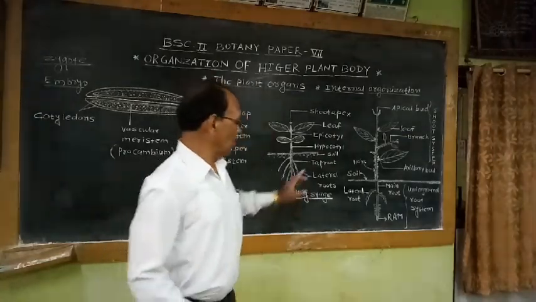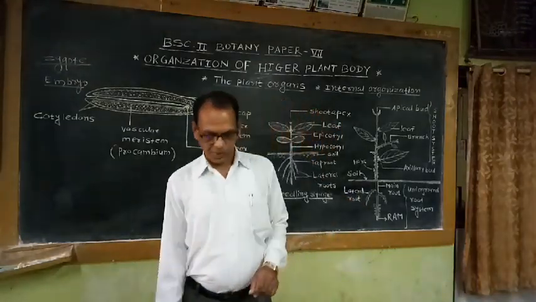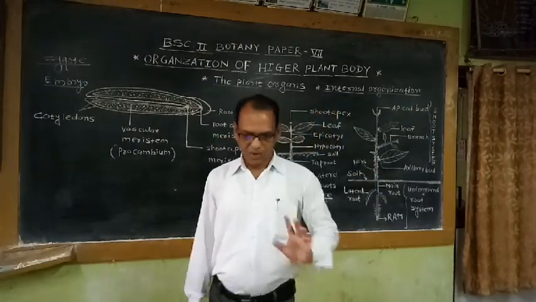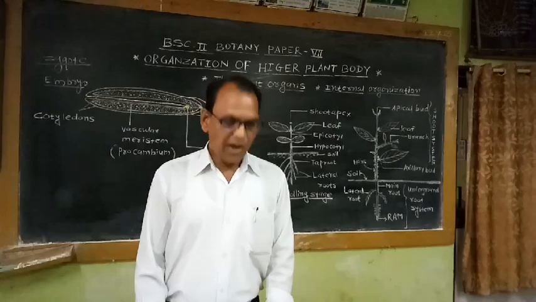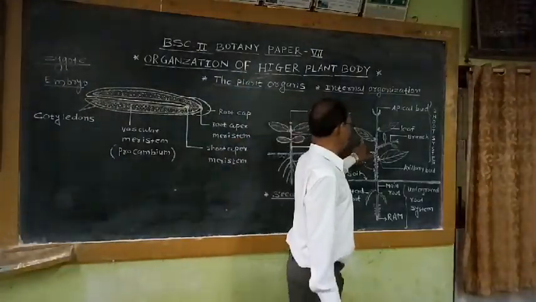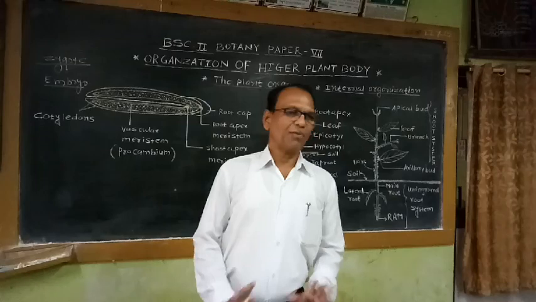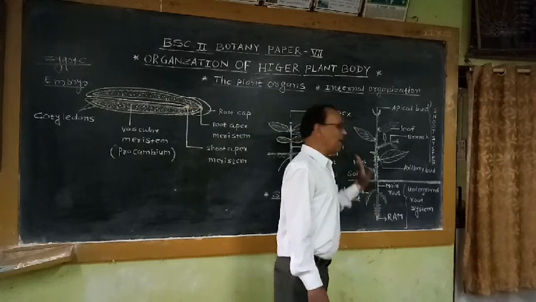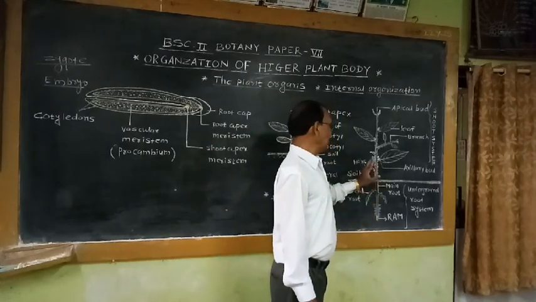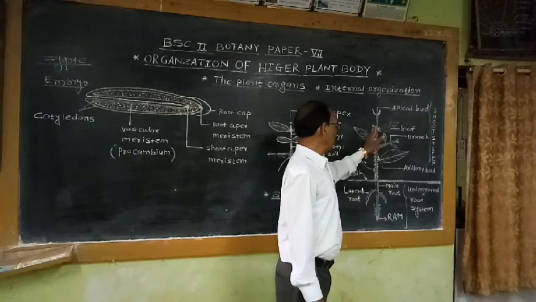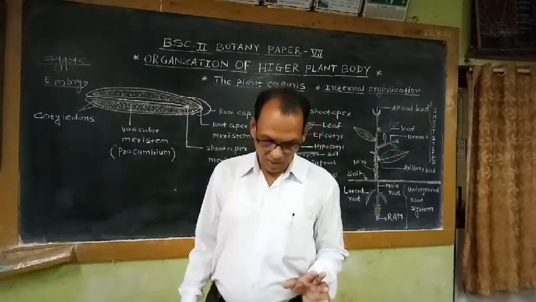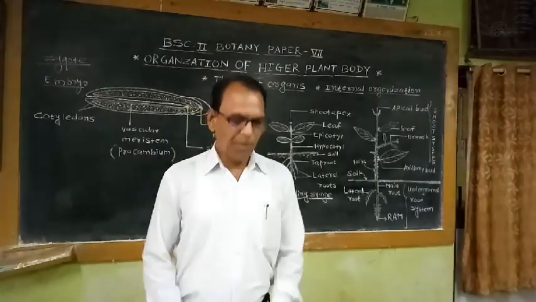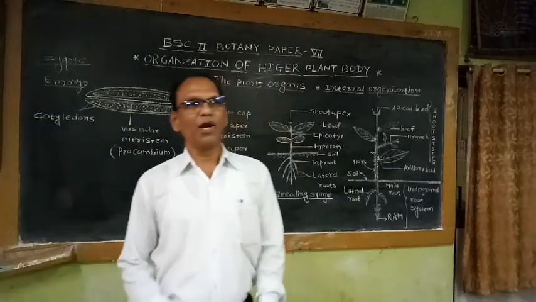That means the underground root system, number two the aerial shoot system or stem axis showing branches, and the third main organ is leaves. So as far as plant organs are concerned, the adult plant body shows these three main plant organs: the root system, which is underground, leaves, and stem. So these three organs play an important role in performing different functions.